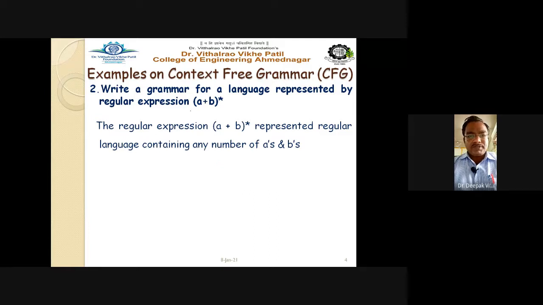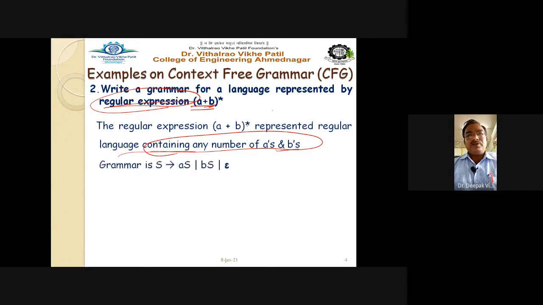Now in the previous example the language was given. Now in this particular example the regular expression is given. See the difference. In the earlier example, the language was given as consisting of strings having any number of A's. Now the language is represented by the regular expression (a+b)*. So what is the language for (a+b)*? The language is nothing but strings containing any number of a's and b's. Everybody knows that (a+b)* means the language containing any number of a's and b's. So for this particular language, we can write a grammar in a simple way.